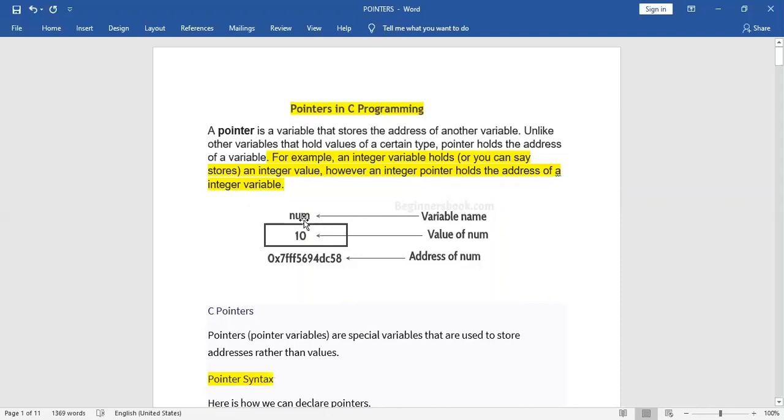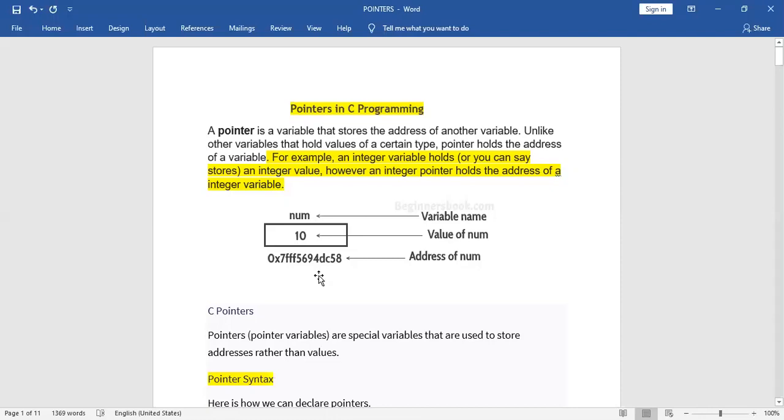Here num is the name of the variable, and what value is stored? 10, and this is the address. Then the pointer will return the address of this variable. Now, for example, how to access the address of a variable without a pointer?